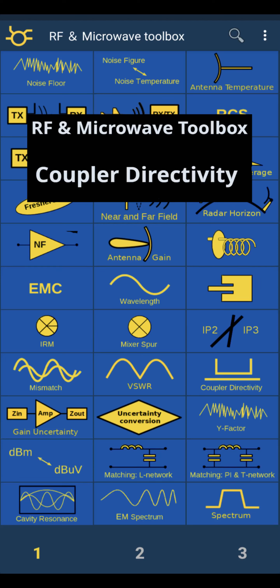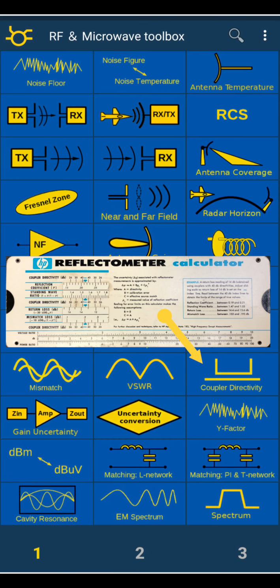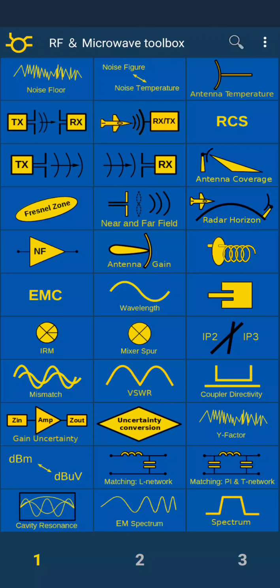Coupler directivity calculator is used to calculate the minimum and maximum values of reflection coefficient, VSWR, return loss, and mismatch loss. It's the electronic version of the old directivity error calculator from Hewlett-Packard.